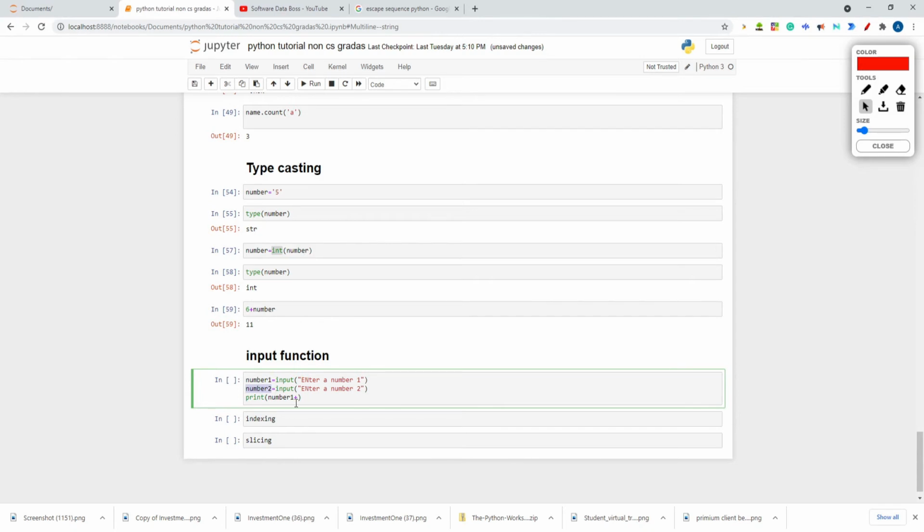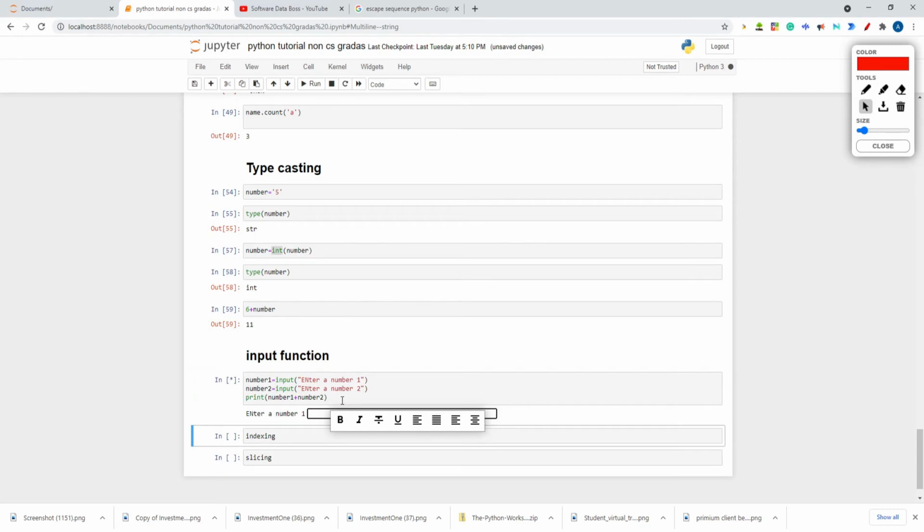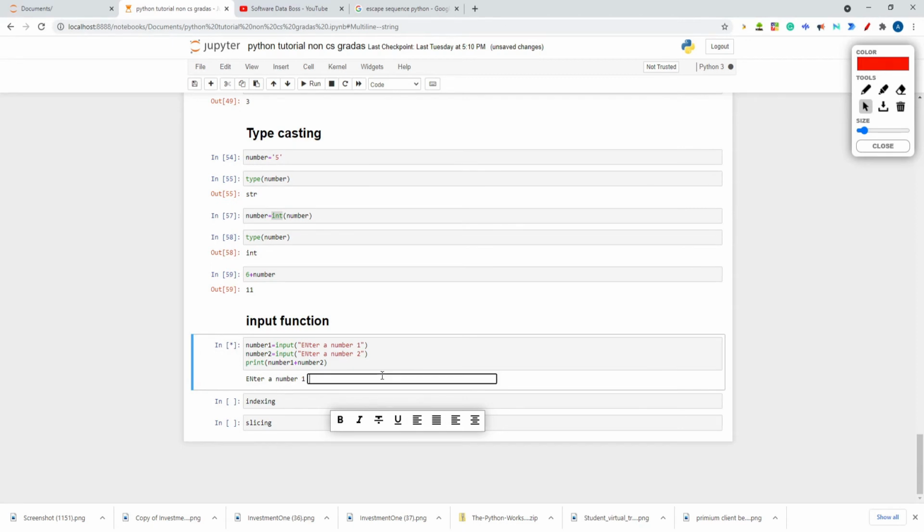Now let's execute this code. So I hit enter. See, it is asking me two numbers.